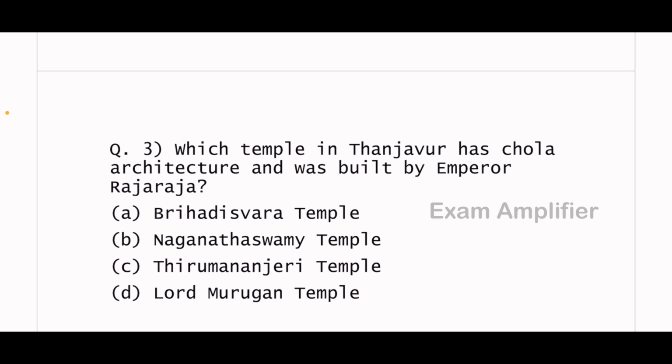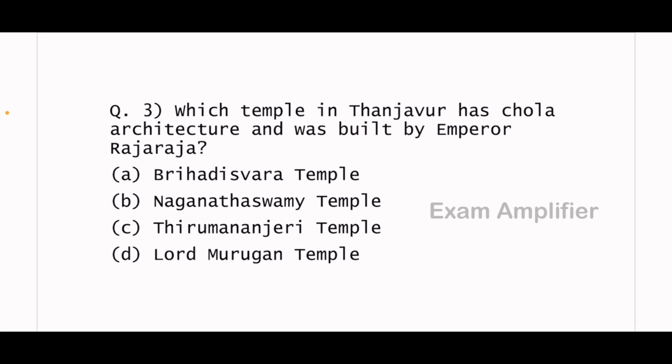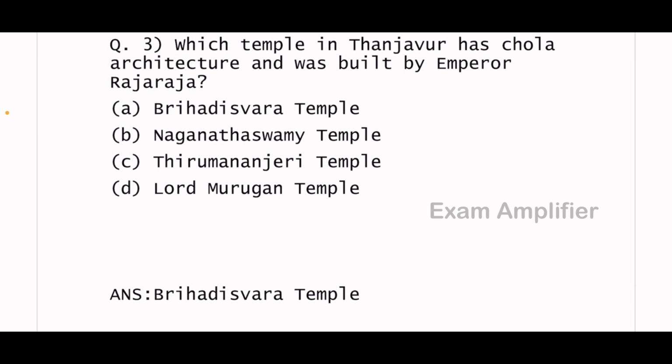Which temple in Tanjavur has Chola architecture and was built by Emperor Raja? The answer is Brihadishwara temple.